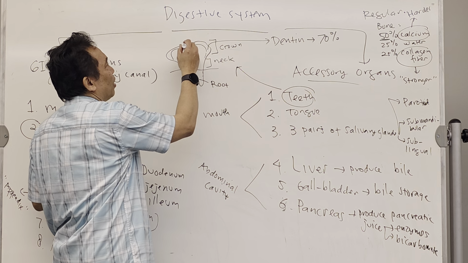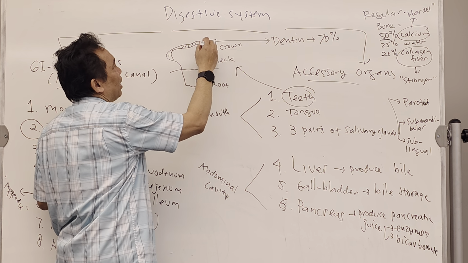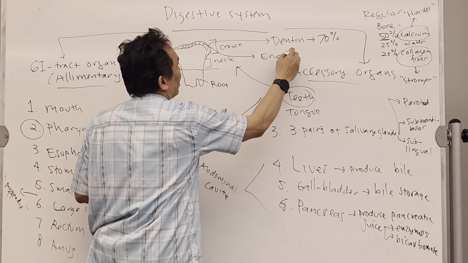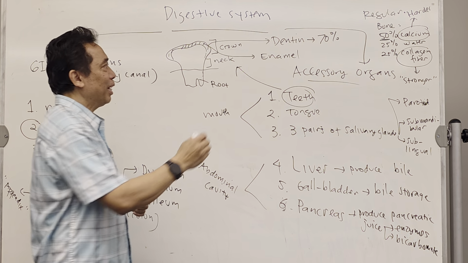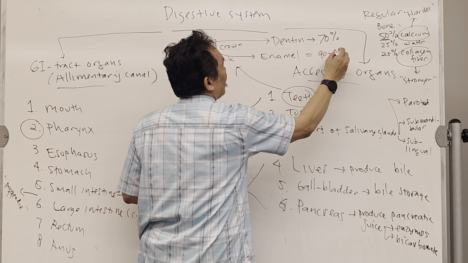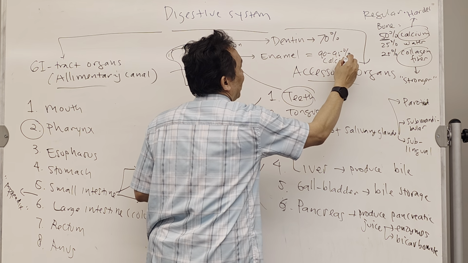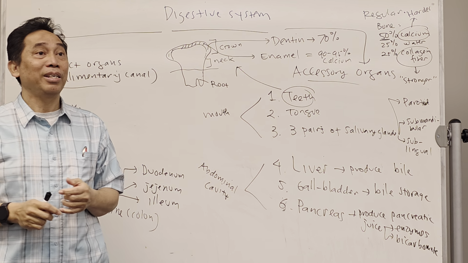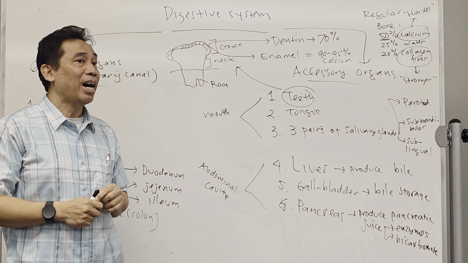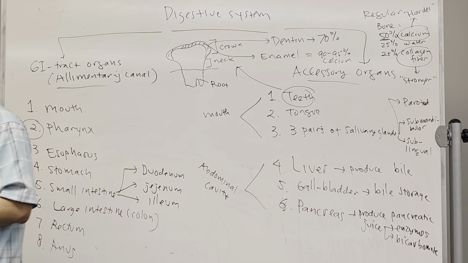Now, the crown is also covered by a layer called the enamel. The enamel actually has 90 to 95% calcium in it. What does that mean? It's really, really hard. Enamel is actually the hardest substance in our body. So enamel is the hardest part of our body. It's harder than regular bone. That's the teeth component. Okay, you have a question for it.